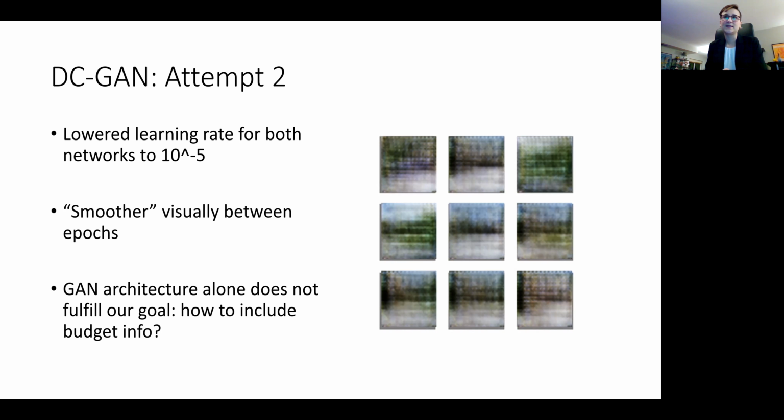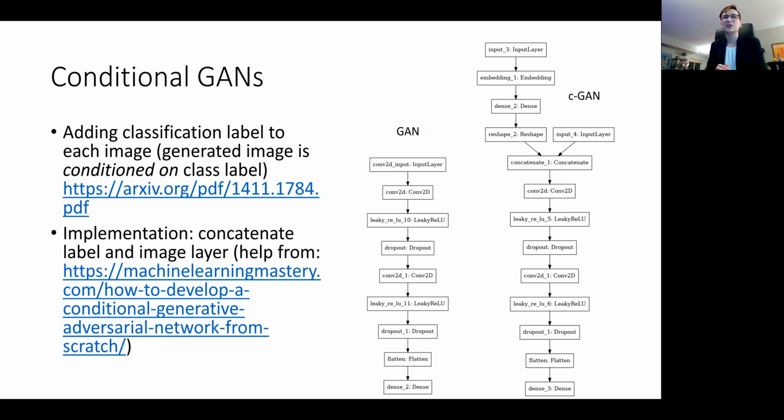However, this process doesn't actually fulfill the prompt that I gave earlier, which was to generate a house based on a specific budget. So to do that, what we actually need is a conditional GAN. So instead of the generator just generating an image based on some input noise and a trained model, you are also giving it a category to go alongside that, like you would in traditional classification.